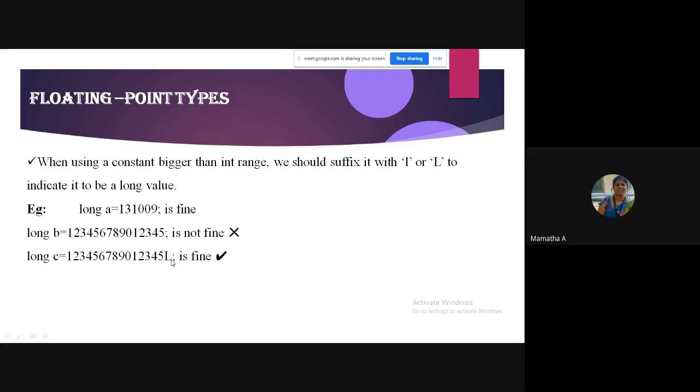Similarly for float and double. So for float, you suffix with what? Can anybody guess? For float, suffix with F or capital F. Similarly for double, it is D or capital D. But still you should know.